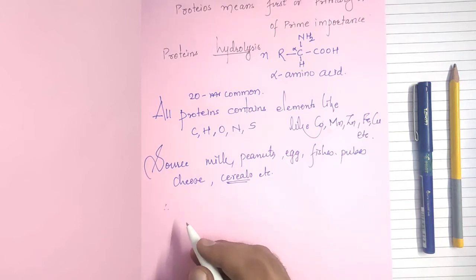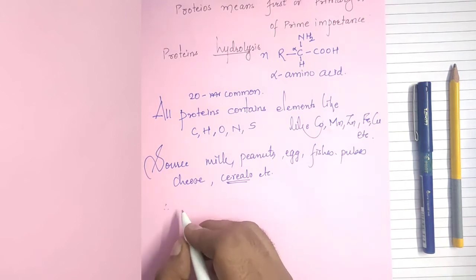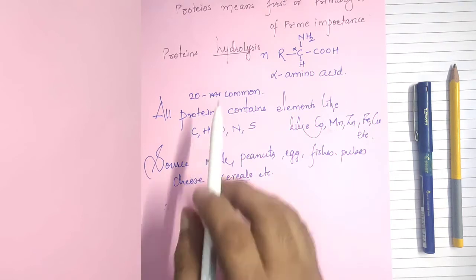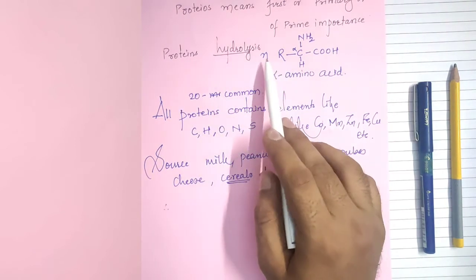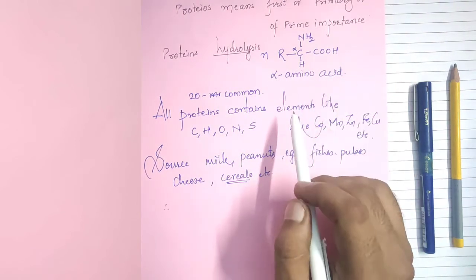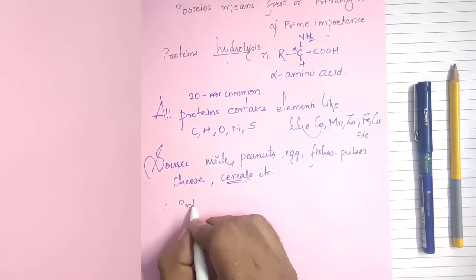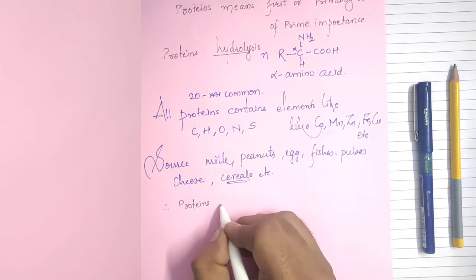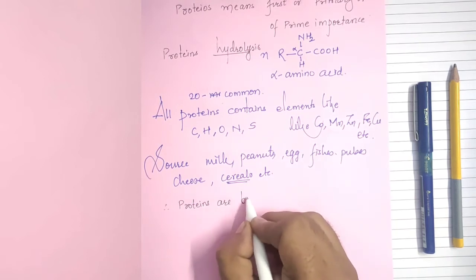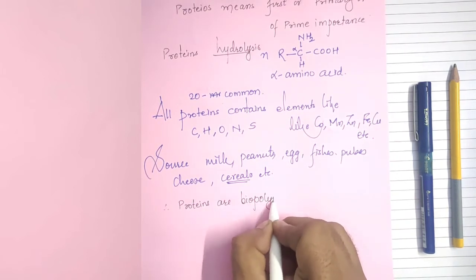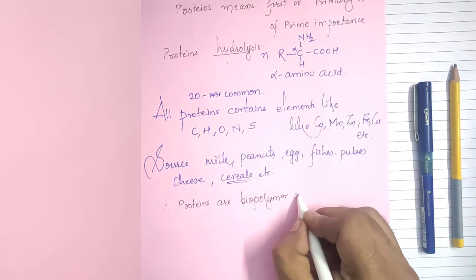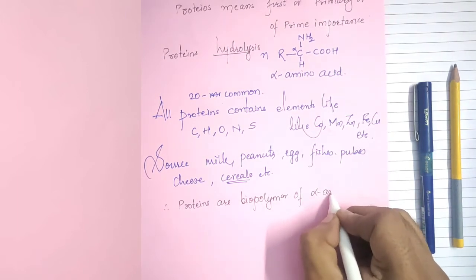So, in another word, we can say that proteins are the biopolymers of the alpha amino acids, because on hydrolysis, protein gives n number of alpha amino acids. So we can say that proteins are biopolymers of alpha amino acids.